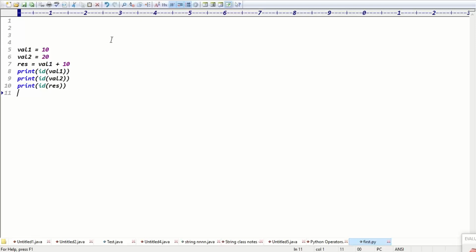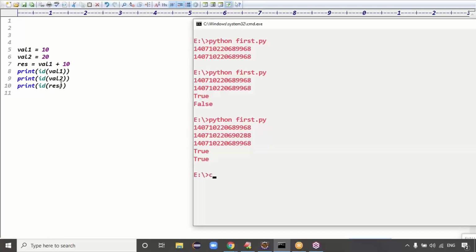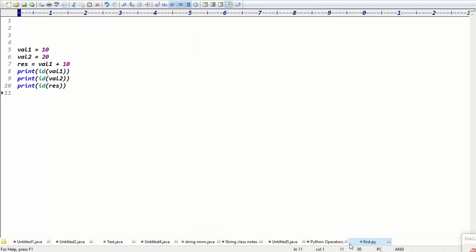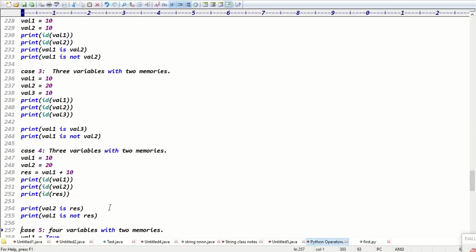Now which IDs are same here? Guys, which IDs are same? I think val2 and result. Yes, val2 and result are the same memory, right? In this code, val2 is 288 and result is also 288. Exactly, guys. Are you clear? You're able to identify which one is pointing to the same memory.